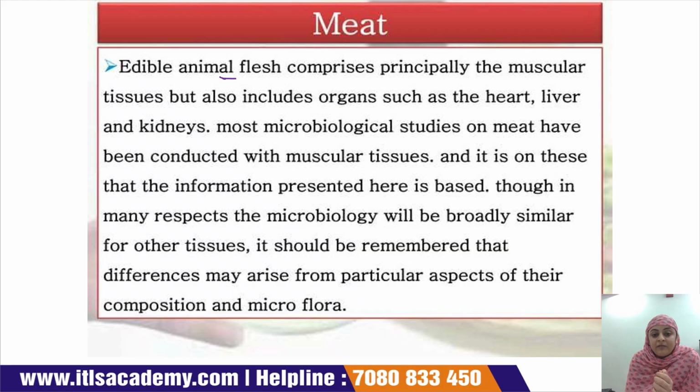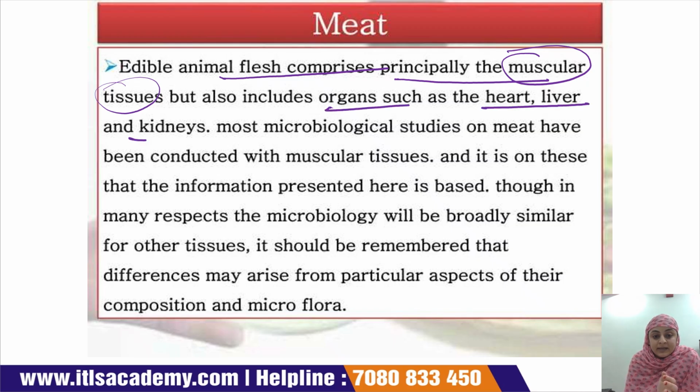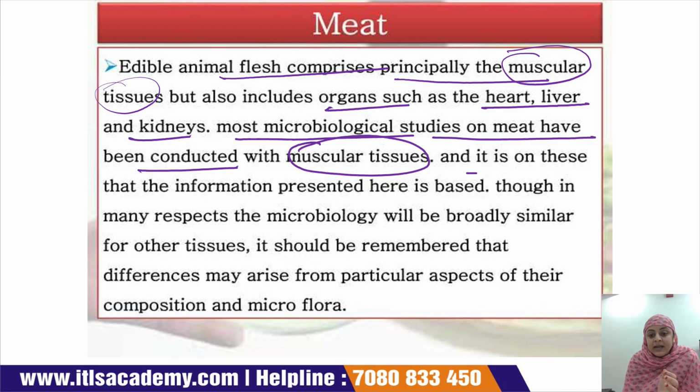Edible animal flesh comprises principally the muscular tissues. Okay, the edible part of the meat is the muscular tissue, but it also includes organs such as the heart, liver, and kidney. Most microbiological studies on meat have been conducted with muscular tissues, and it is on these that the information presented here is based.